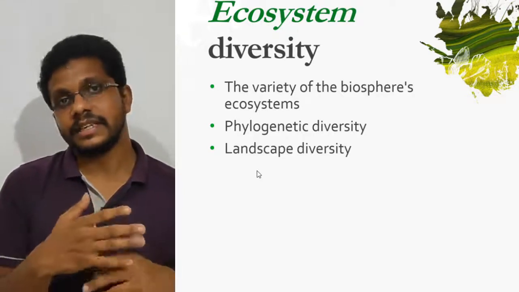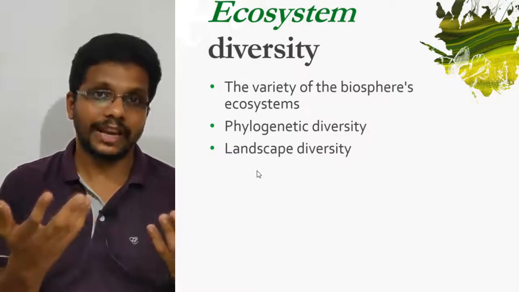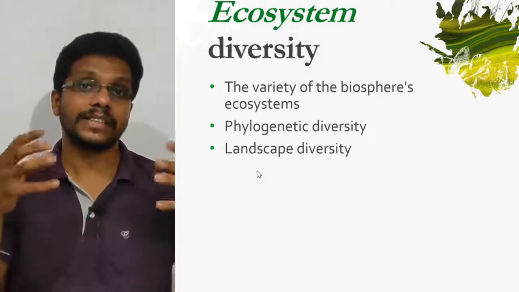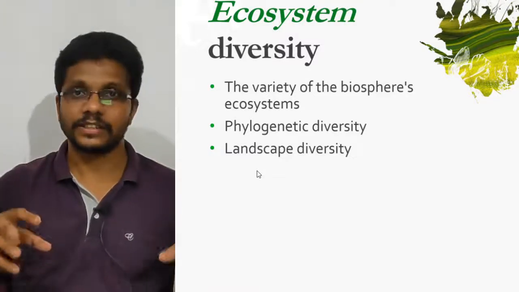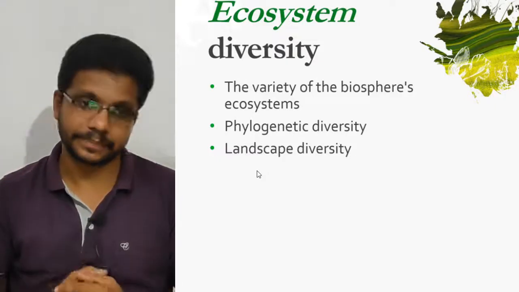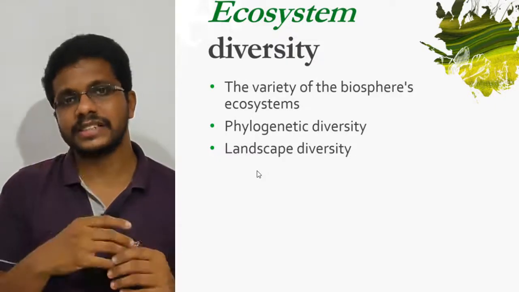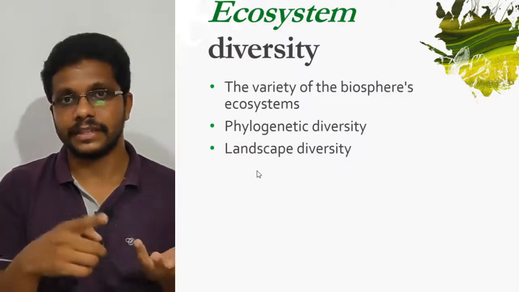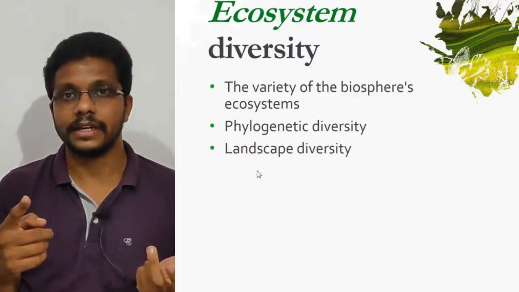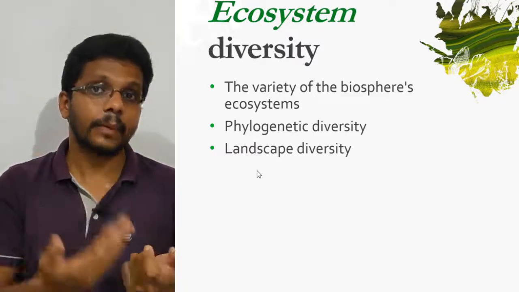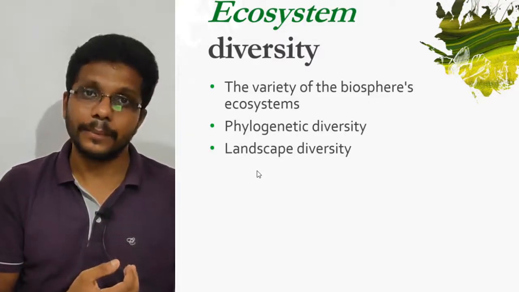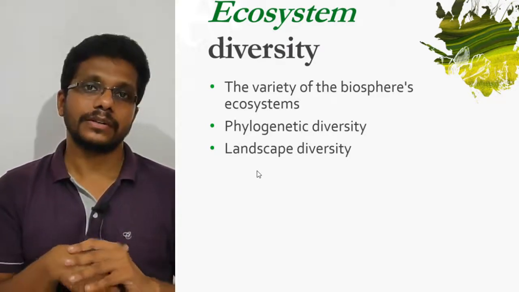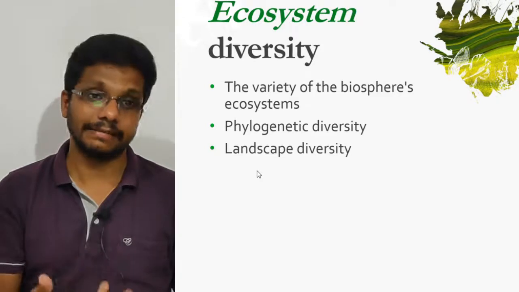The phylogenetic diversity can be high or low. It's better to have a high phylogenetic diversity. In order to have a high phylogenetic diversity, the individual species in a community should be distantly related rather than closely related. That's one of the reasons when we compare plantations. We have so many plantations in our state. We have teakwood plantations or oil palm plantations. The problem with that type of plantation is that the community is dominated by a single member, and not so many different types of trees or species are seen there.